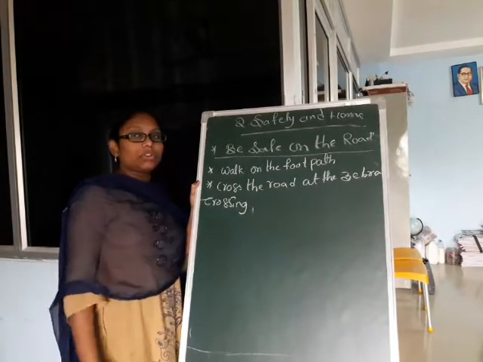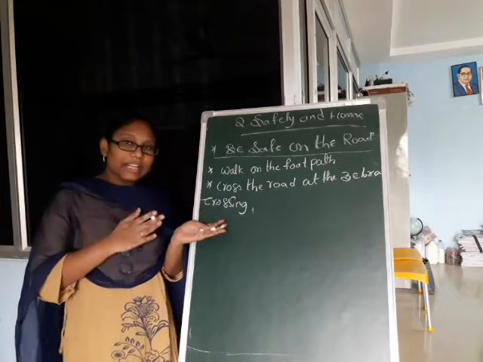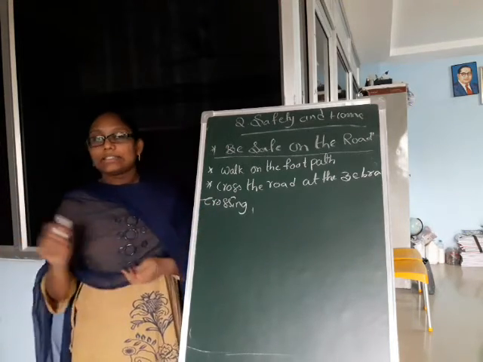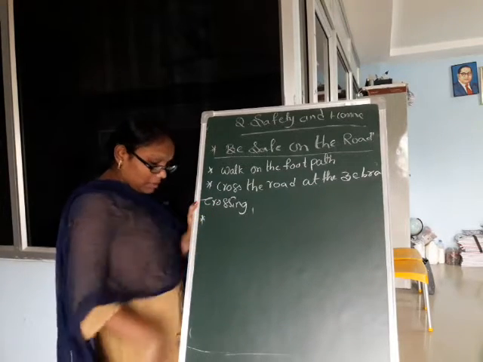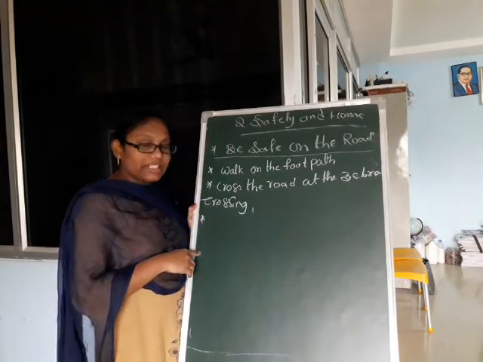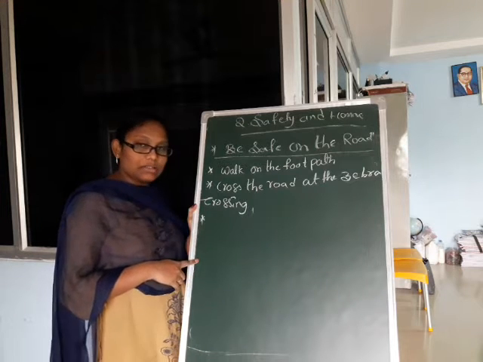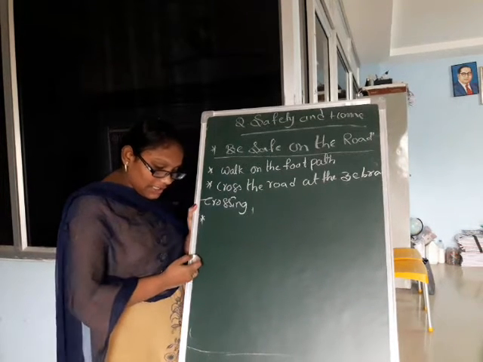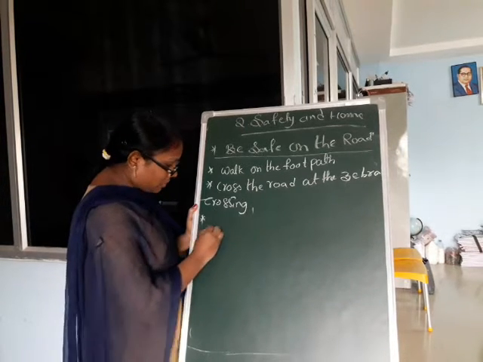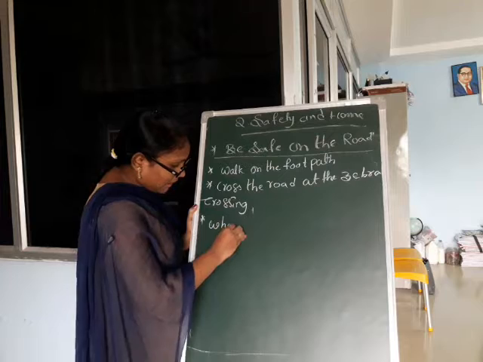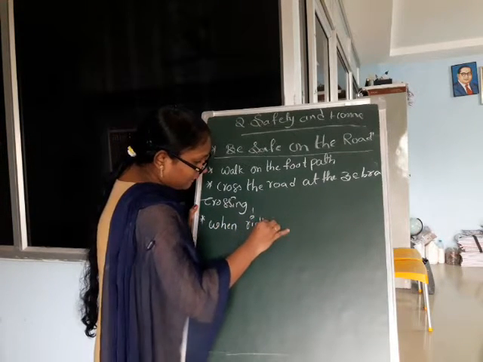While crossing the road, first look at your right side, then the left side, and again the right side. Cross the road when it is clear or when the traffic stops. If there is a subway, cross the road using it. Next point, when riding a bicycle,